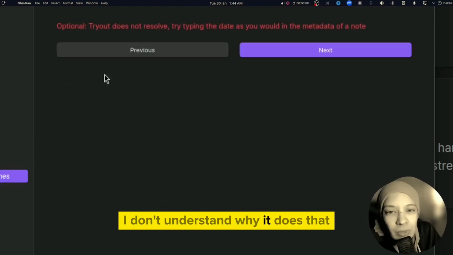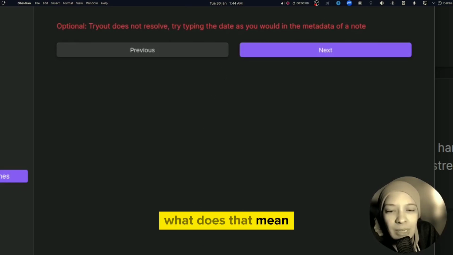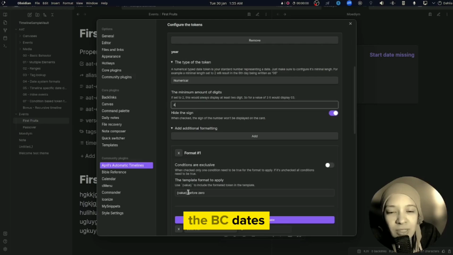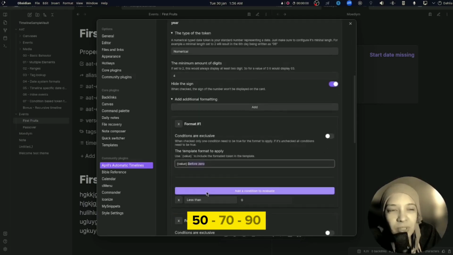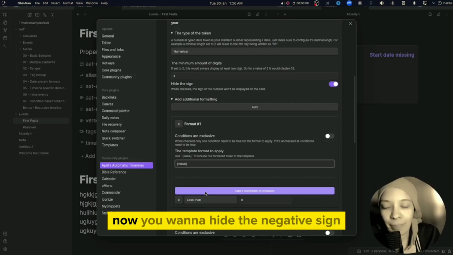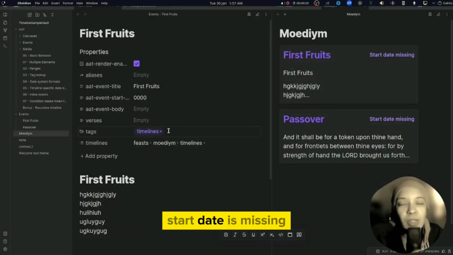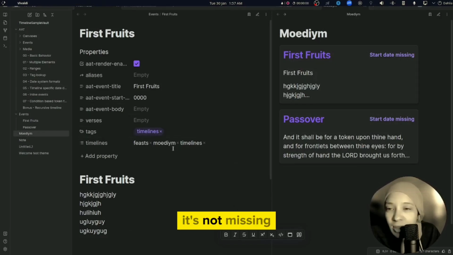I don't understand why it does that. Tryout does not resolve. What does that mean? I'm gonna have to figure that out before I move forward. The BC dates, if you want to put first century, you would put like -50, -70, -90, stuff like that. No, you want to hide the negative sign, or at least I want to. Start date is missing. Then what would I have to do to make it so that it's not missing?